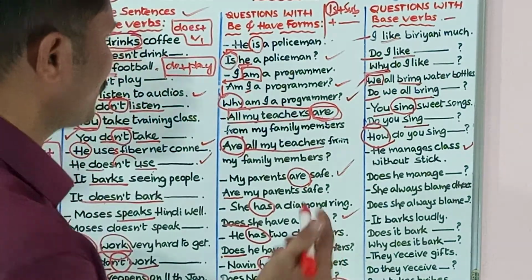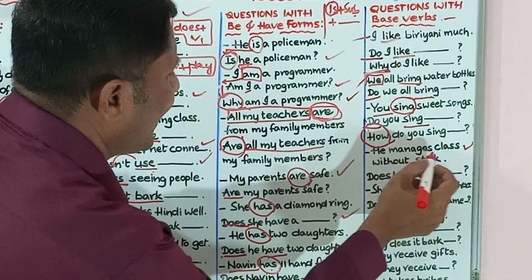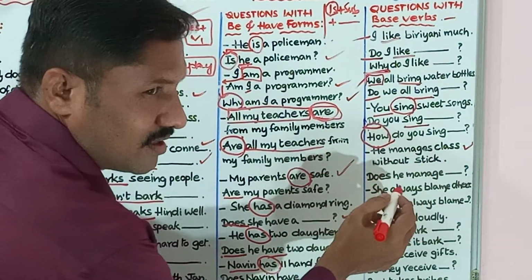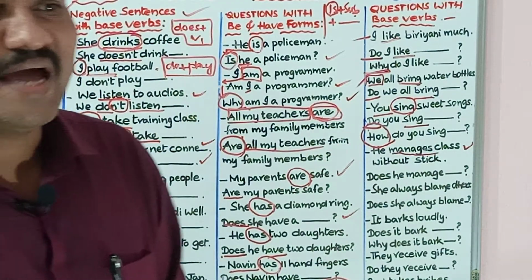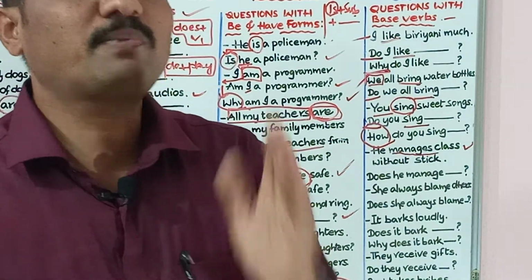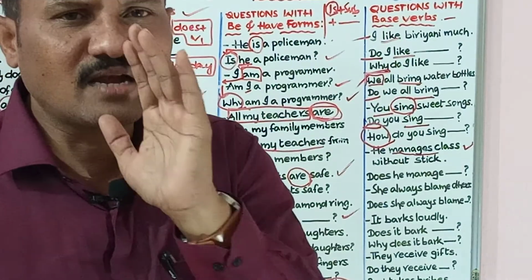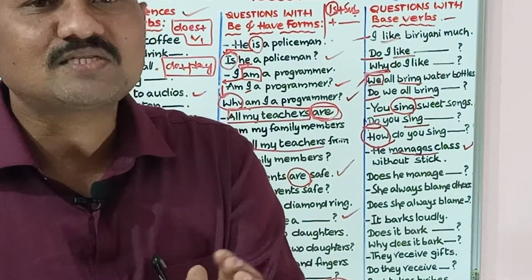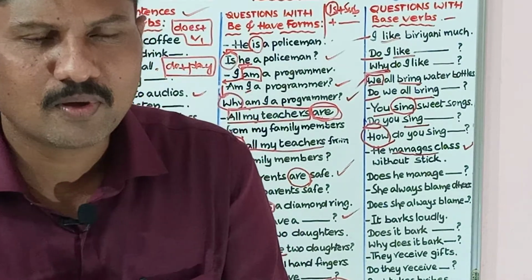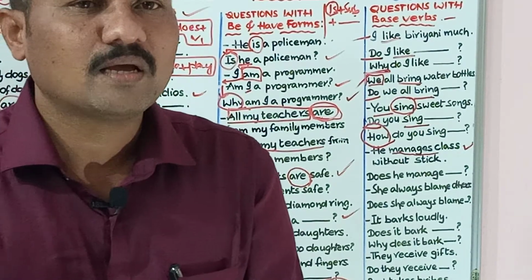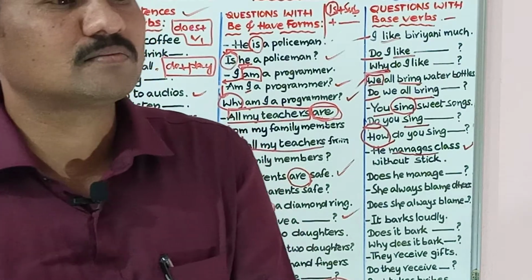Okay, good. Next one, he manages class without stick. What is the verb here? Manages. He manages. Manages is equal to does plus manage. As and when you see s or es or ies with the principal verb, you can divide it like does plus v1.